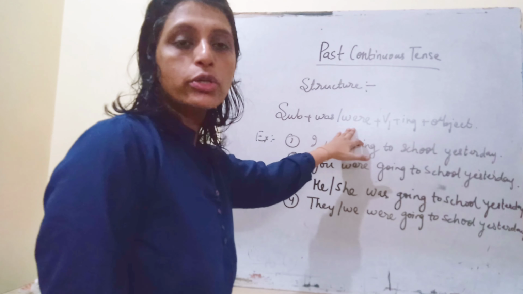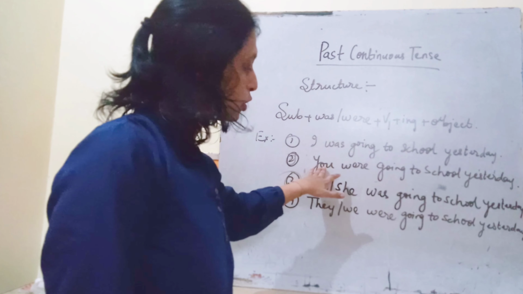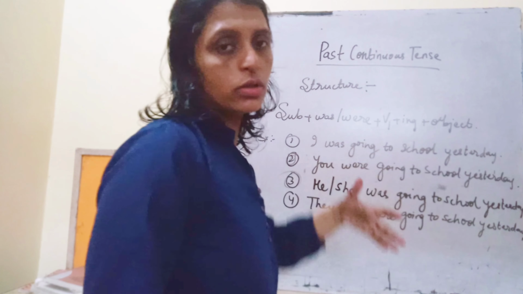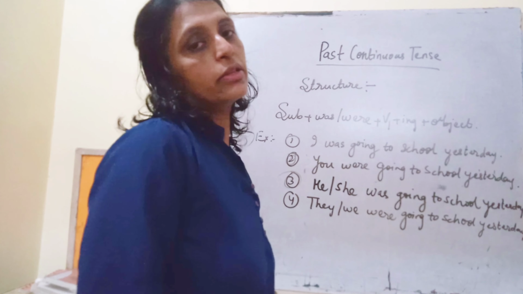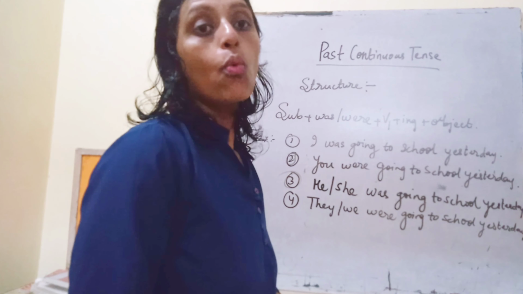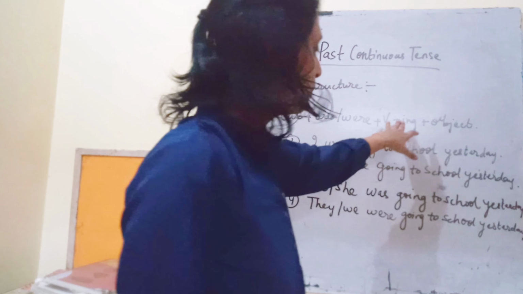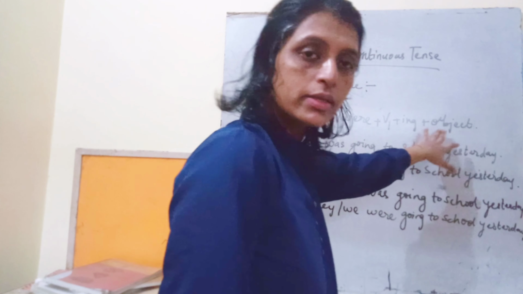Okay, we are going to use were with you also. Okay, and the third person or the singular subject and the first person will take was. Okay, then verb's first form plus ing plus object.